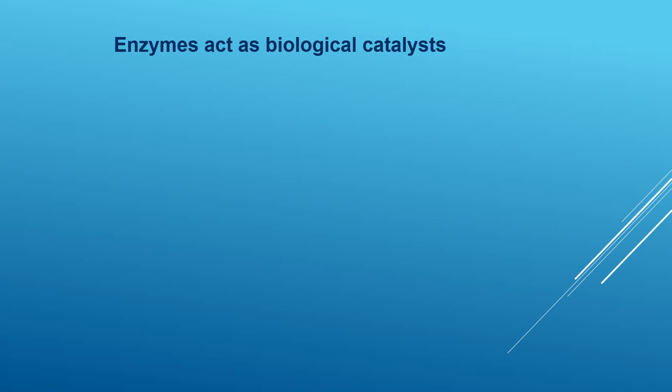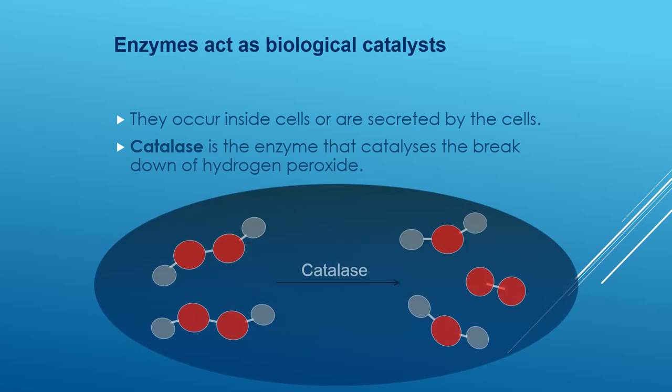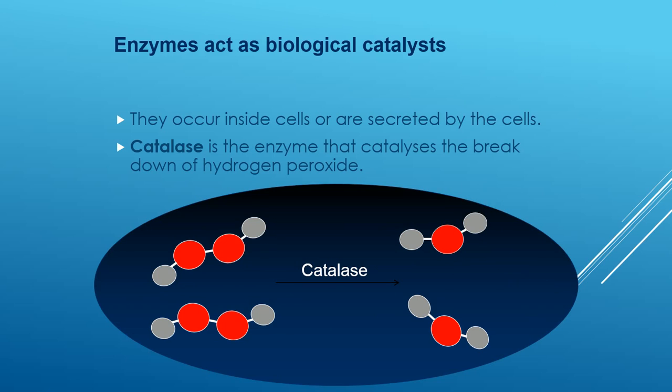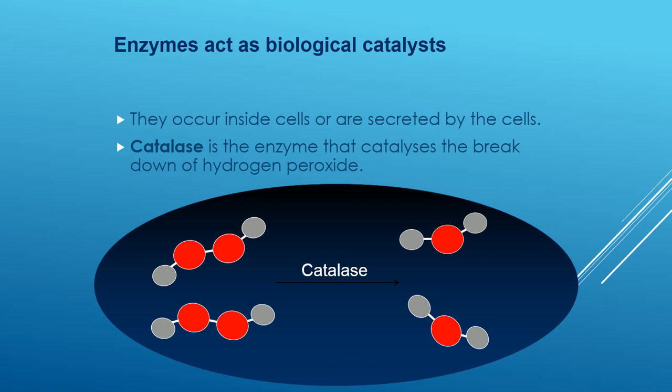Enzymes act as biological catalysts. I have explained to you what a biological catalyst is. They occur inside cells or are secreted by living cells. Catalase is the enzyme that catalyzes the breakdown of hydrogen peroxide. Catalase occurs naturally. Do you know where it is present? It is present in potatoes as well. As you can see, it will break it down.